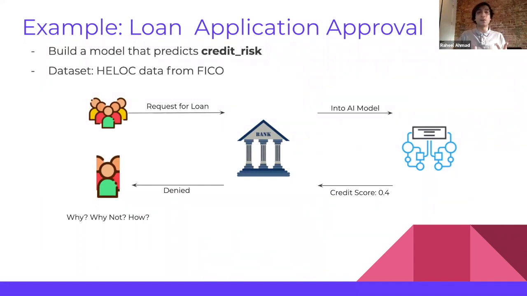This is a loan application approval use case in which we are building a model that will help us predict credit risk. The data set that we're using is available from FICO. A user comes in, requests a loan, the bank queries it into the AI system, it rejects it, and tells the user that it got rejected. Now the user wants to know why, how, and what they should do about it.